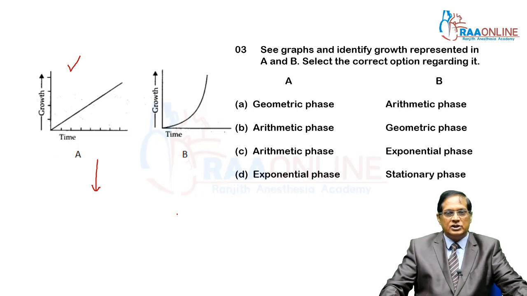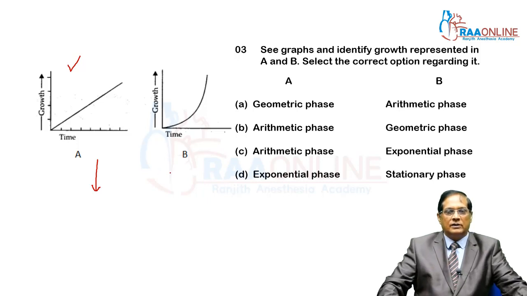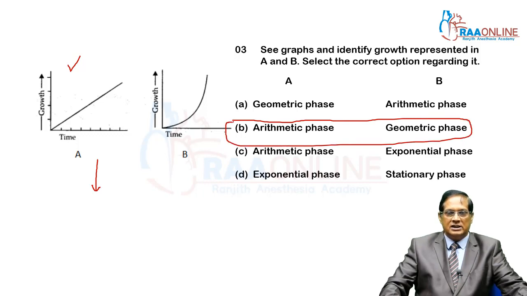Here, initially the number of cells is 1, then it forms 2 cells, then these 2 cells divide to form 4 cells. That is, gradually the number increases and each cell is in the state of division. Such a pattern of growth is termed geometric growth. So A is showing the linear curve, in that case the growth is arithmetic, and in this case the growth is geometric.